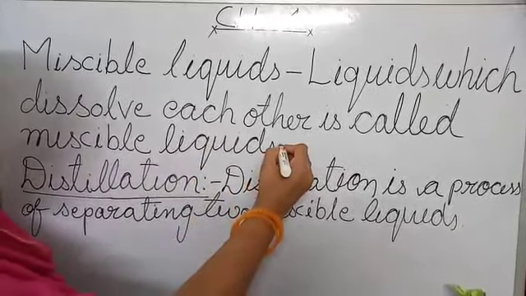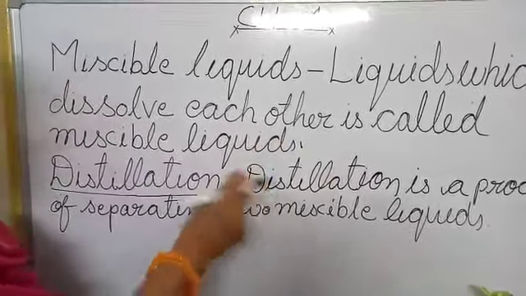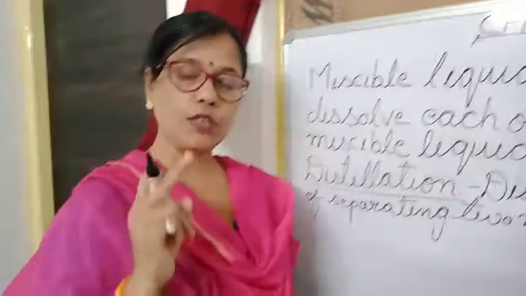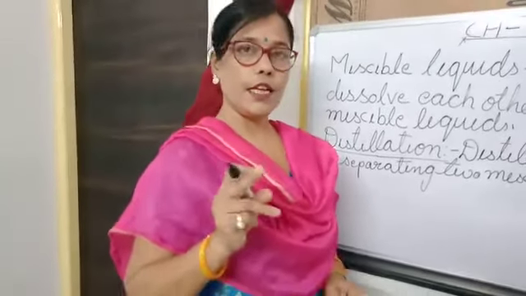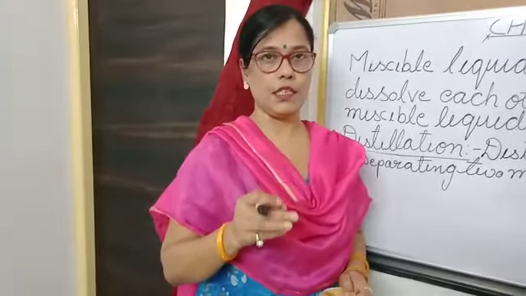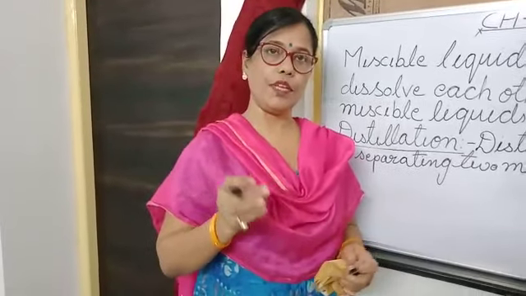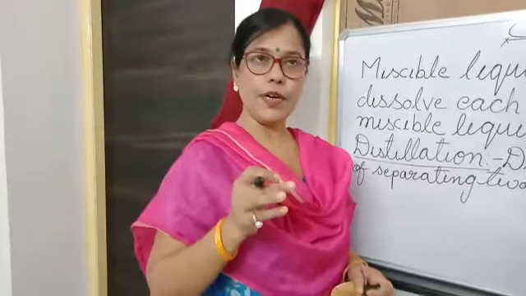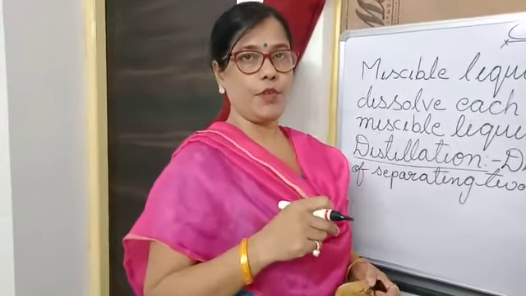When two miscible liquids get mixed with each other, how are they separated from the mixture of liquid with liquid? That type of liquid gets separated by the distillation process. I have also written distillation. What is distillation?